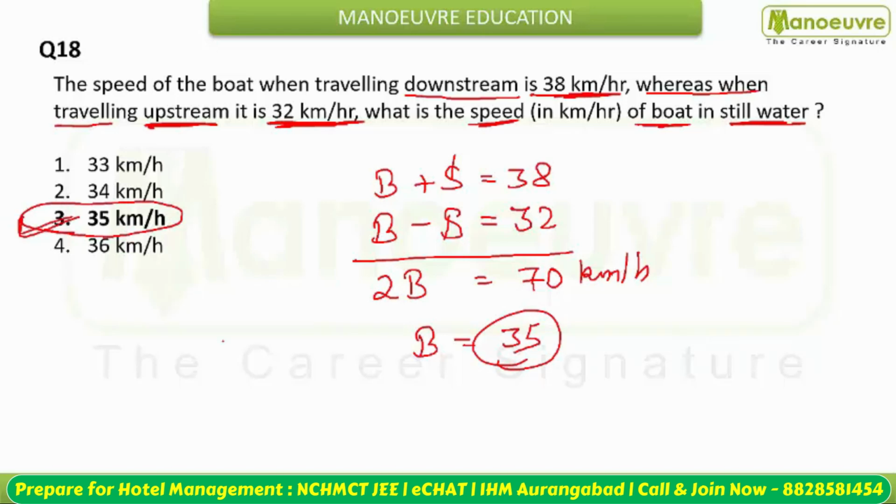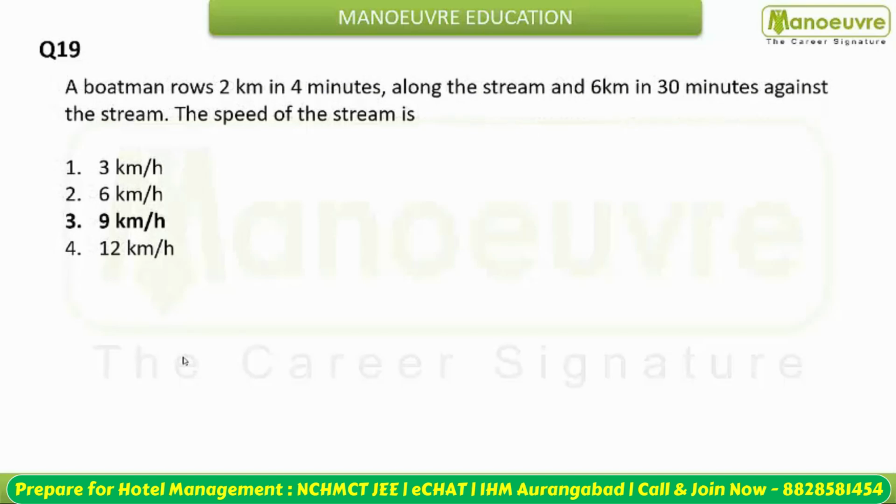Next move करते हैं. Next question is to you. A boatman rows 2 kilometer in 4 minutes. 2 किलोमीटर रो करने में कितना टाइम लगता है? 4 मिनट्स लगता है along the stream. That means ये बात कर रहा है downstream की.